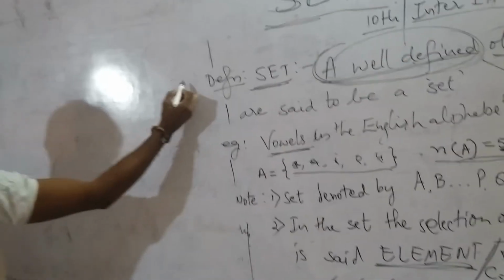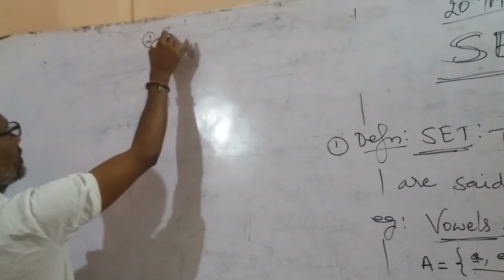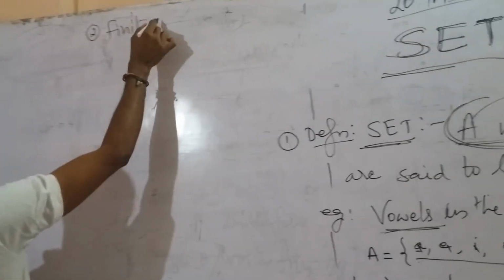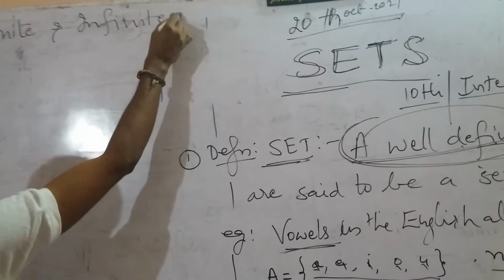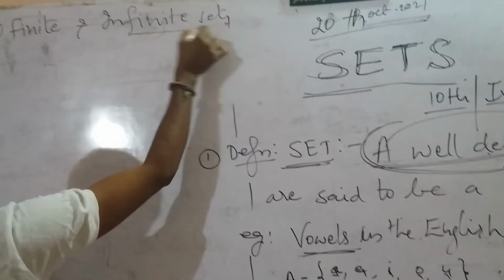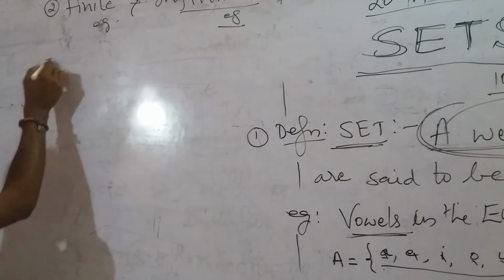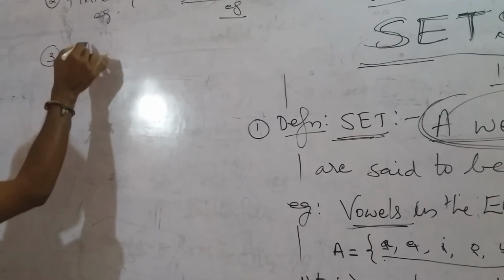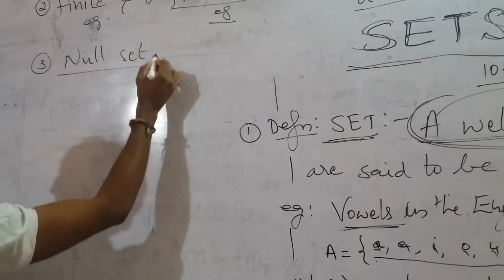The first topic is completed. The second topic, finite and infinite sets, is completed with examples. So the third one is the null set. The null set is most important.